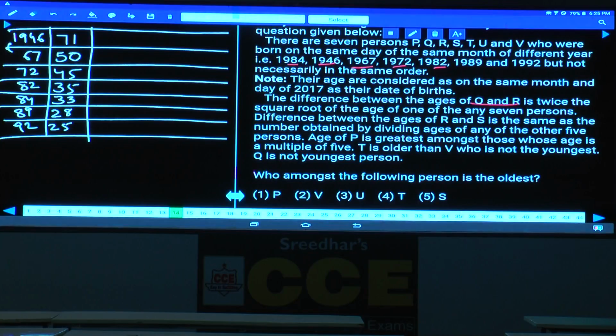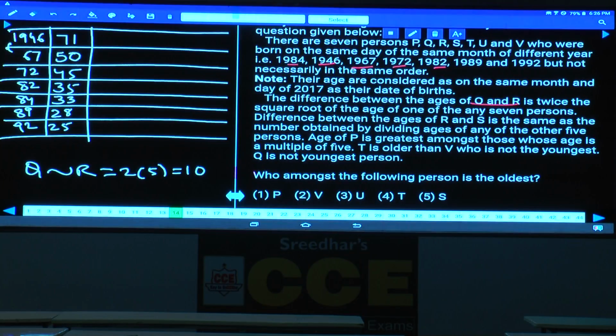Now the difference between Q and R is how much? The difference between Q and R is 2 times the square root of the age of one of the persons. Among these 7 ages, 71, 50, 45, 35, 33, 28 and 25, we need to find out a square root. Which is the square root here? 71 cannot be written as a square, nor can 50 and so on. 25 is a square. As 25 is a square, what is the square root of 25? 5. And the difference between Q and R is twice that of this 5, so 2 into 5. The difference between these two is 10 years.